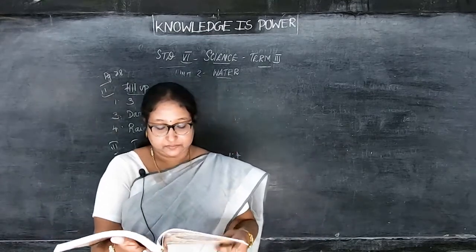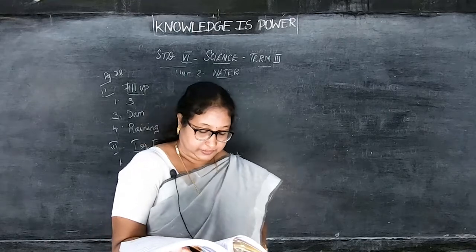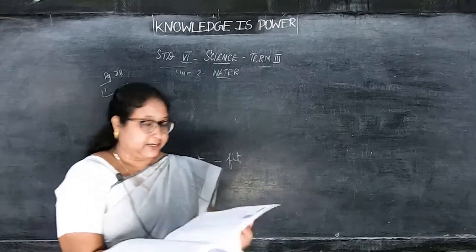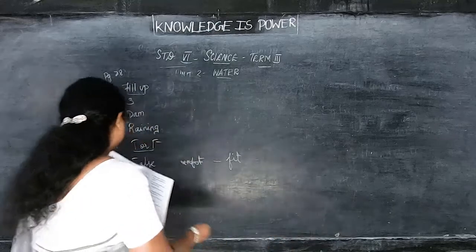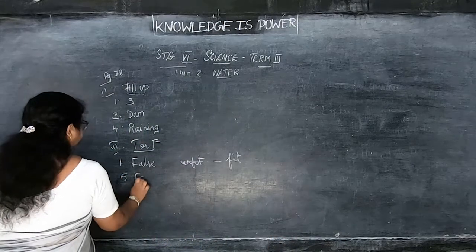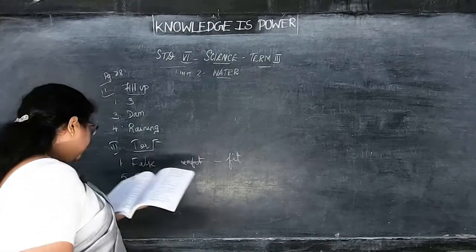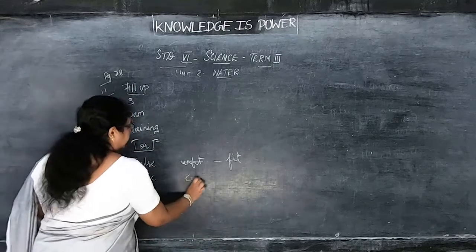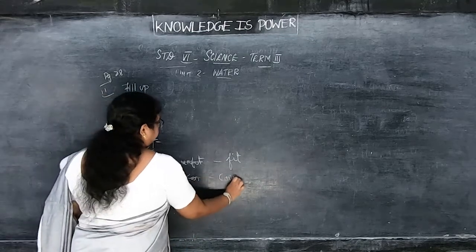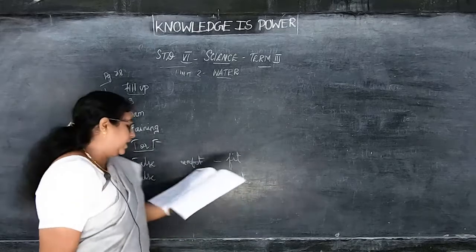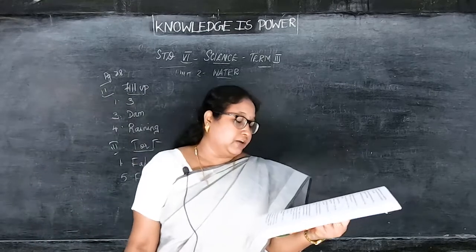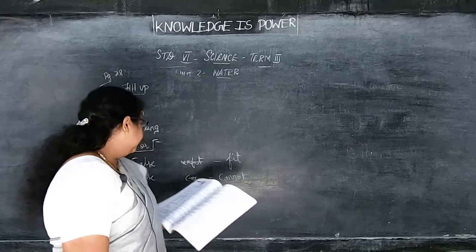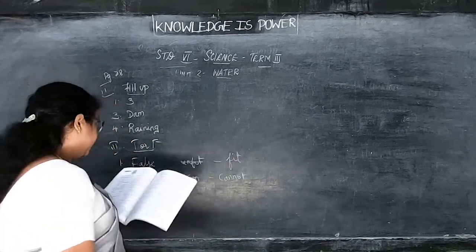Then see the last one, fifth one. Sea water can be used for irrigation as such. So fifth one also false. So what will you write? Sea water can, they have given. Instead of that, you have to write cannot. How will you form the statement now? Sea water cannot be used for irrigation as such. Do you understand? So others and all you will put cross in the numbers. 1 and 5 only I have given.